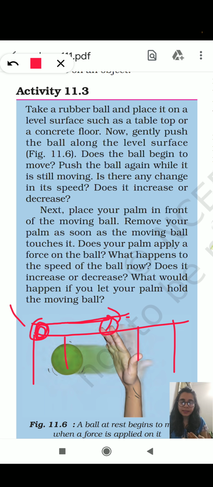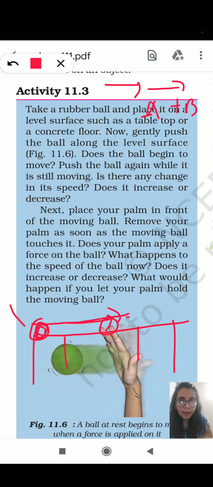You have already studied this, and the distance covered is greater, so the speed will increase. Also, the force applied is greater now, because the initial force and the next force that we have applied, A and B, are in the same direction, so the resultant force will add. As I've already explained, if two forces are acting in the same direction, then the resultant will add.